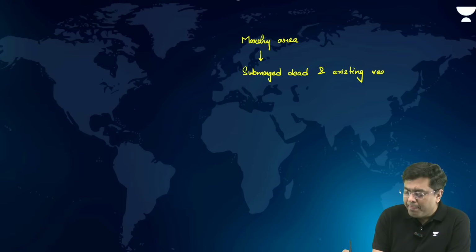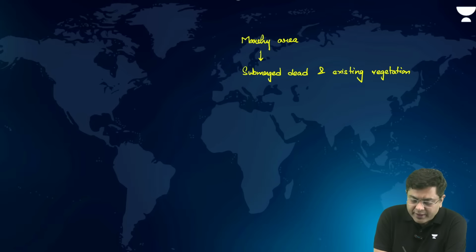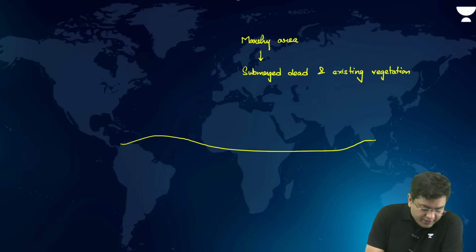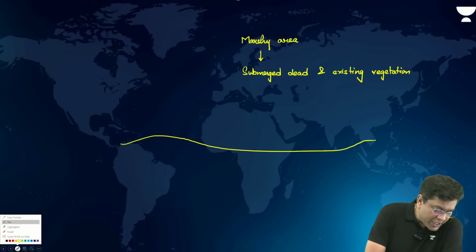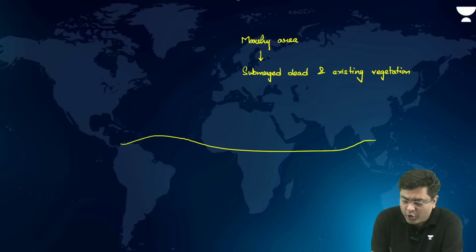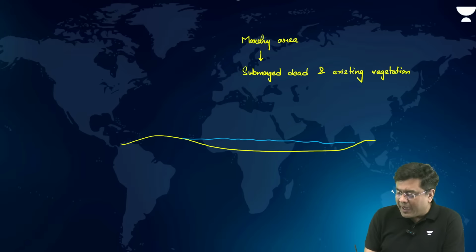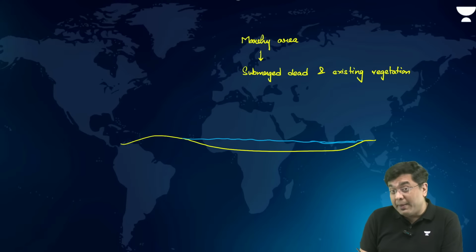Okay. So if you consider any of the areas like this, let's suppose this is covered by a shallow amount of water. It is not very deep, like a large lake if you can imagine. So it is generally found in regions where you have moisture abundance.